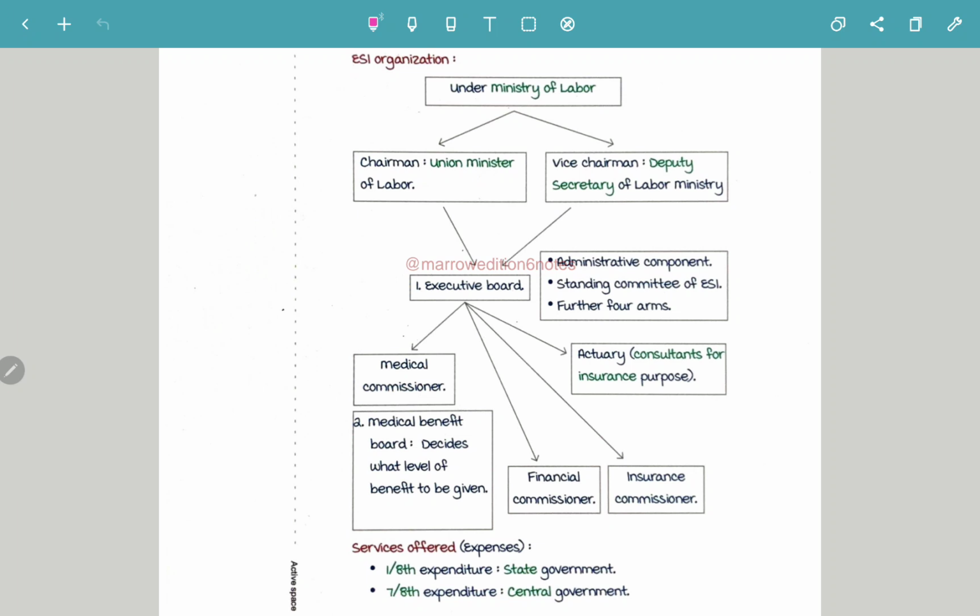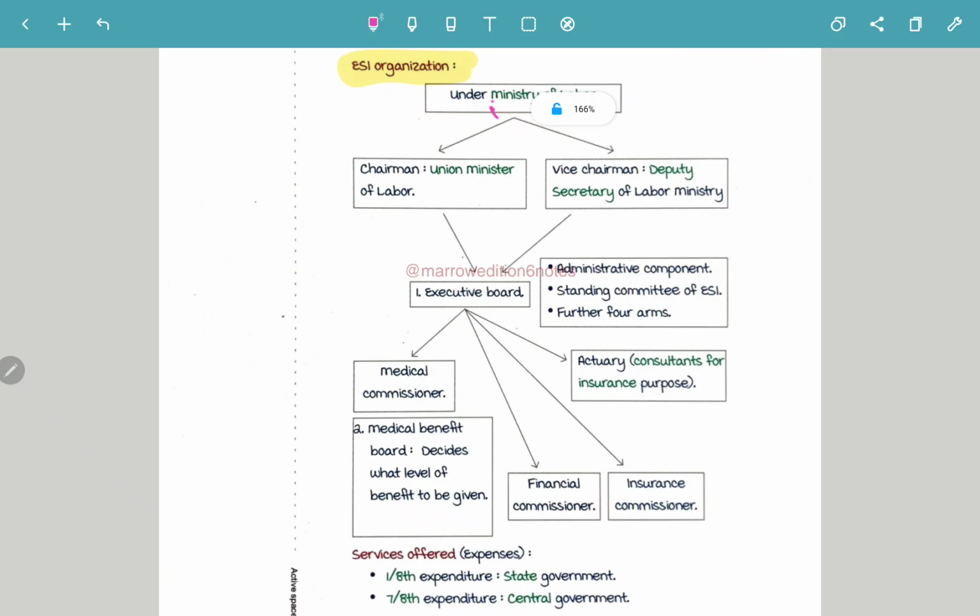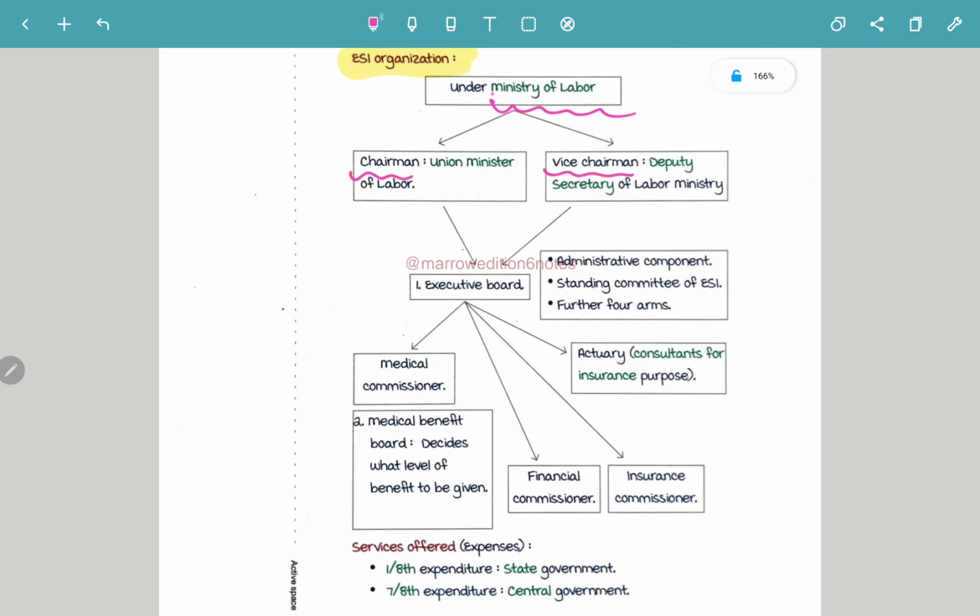Now let me discuss the ESI organization very briefly. The ESI organization is under which ministry? Ministry of Labor. So it consists of a chairman and a vice chairman. Who is the chairman? The Union Minister of Labor is going to be your chairman.